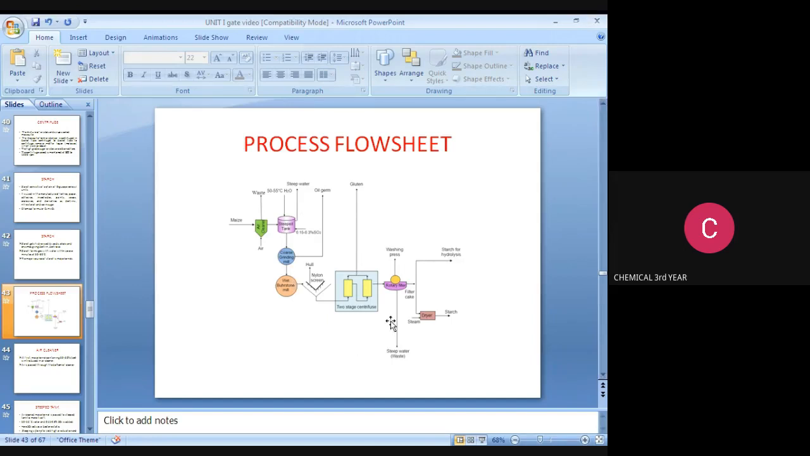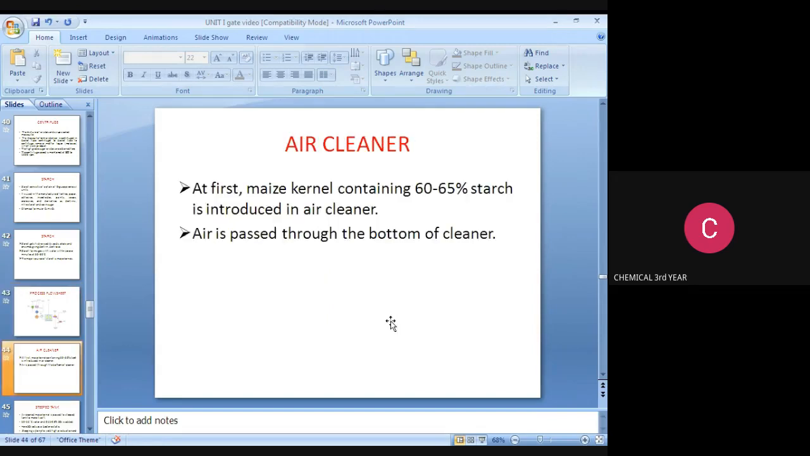Please listen, students, understand. It is very important. Air cleaner. What is the purpose of the air cleaner? At first, maize kernels containing 60 to 65% starch are introduced into the air cleaner. Air is passed through the bottom of the cleaner. We are removing all types of waste from the maize kernels.